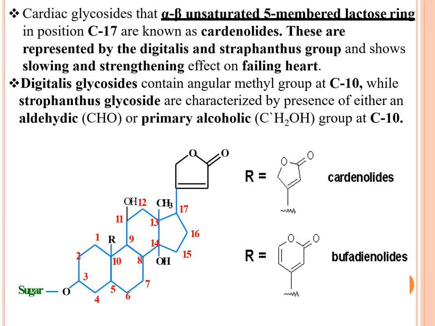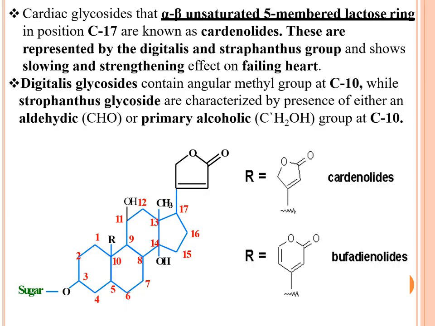Cardiac glycosides with an alpha beta unsaturated 5-membered lactone ring are known as cardenolides. Just now I discussed, if the attached lactone ring is 5-membered, then it is cardenolide. These are represented by the digitalis and strophanthus groups and show a slowing and strengthening effect on the failing heart.